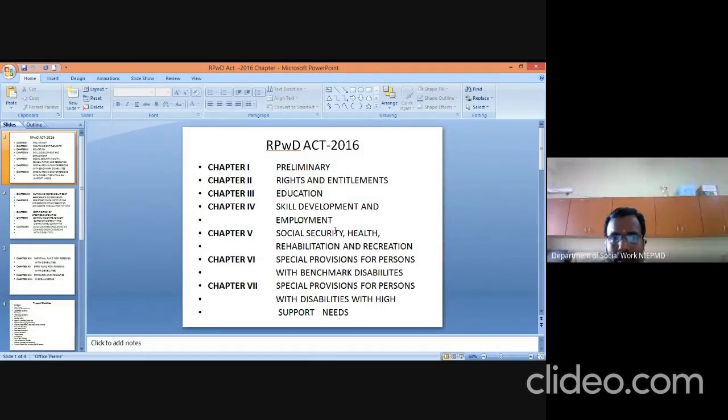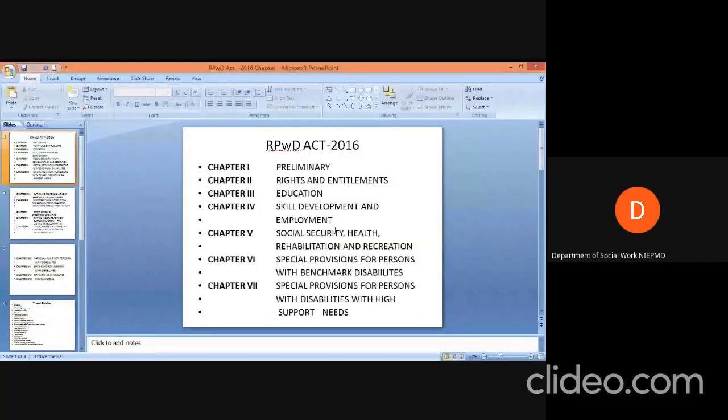Under this introduction, what are the things that should be there for when this act has been enacted, when this act was implemented by the parliament? What are the roles and responsibilities of the government of India and the state government for the upliftment of persons with disabilities? These are all covered by chapter 1.